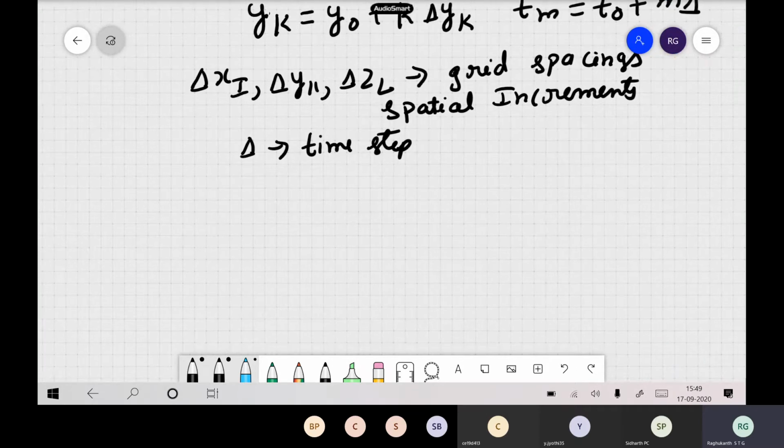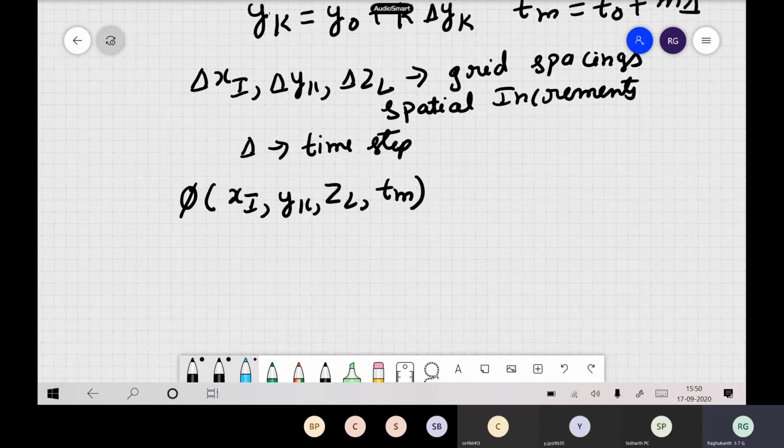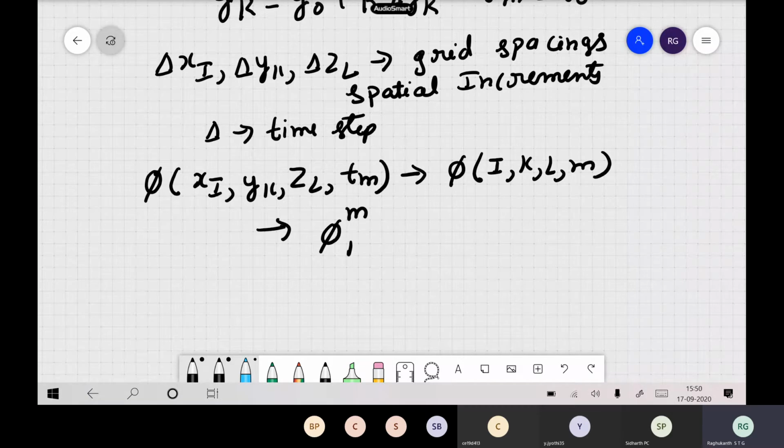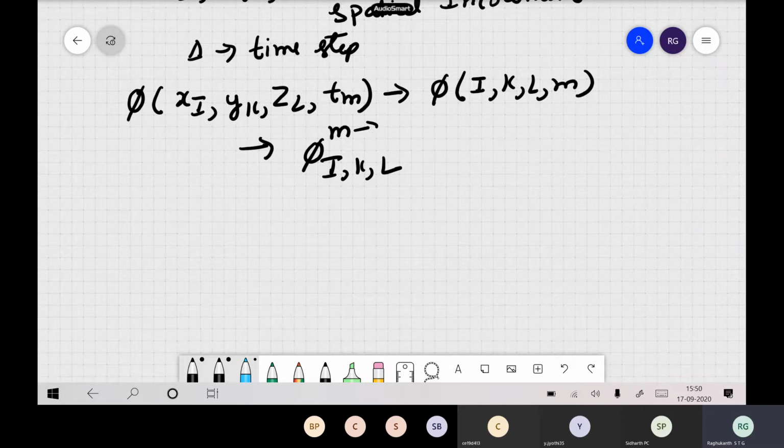If you are having any function, we write it like this in finite difference: x_i, y_k, z_l and t_m. Or, to simplify, instead of writing in terms of x, y, z, we also write this with time denoted as a superscript, where the spatial indices are subscripts. The superscript indicates time, whereas the subscripts indicate the spatial increments.